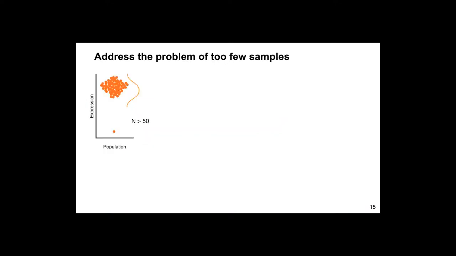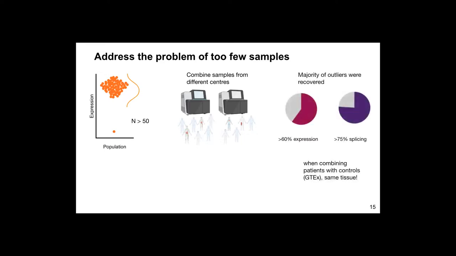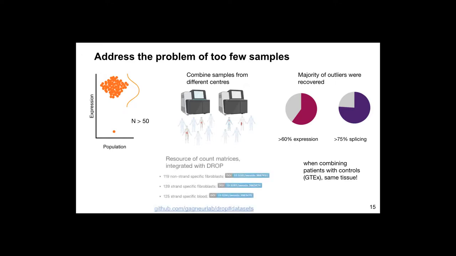We also address the problem of too few samples. Why is this? Because OUTRIDER and FRASER require at least 50 samples in order to perform the statistical fit. So one idea is to combine samples from different centers. We tested if this idea is possible by combining our patients with controls from GTEx, and we saw that the majority of outliers were recovered both for expression and for splicing, as long as we use the same tissue, in this case skin fibroblasts. As such, we provide a resource of count matrices for blood and for fibroblasts, which can directly be integrated with DROP.